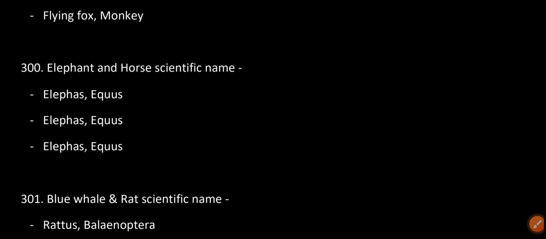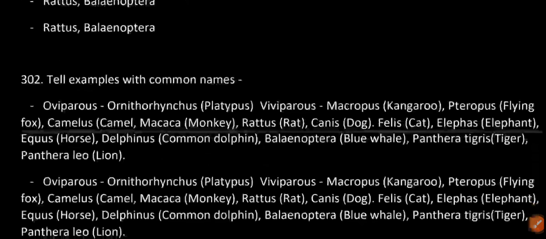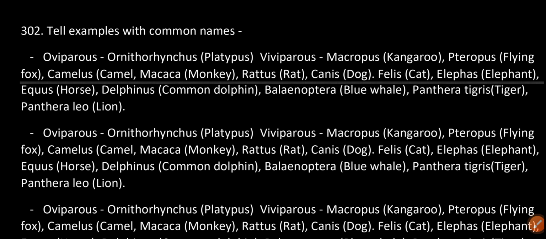Elephant and horse scientific names: Elephas, Equus. Blue whale and rat scientific names: Rattus, Balaenoptera.